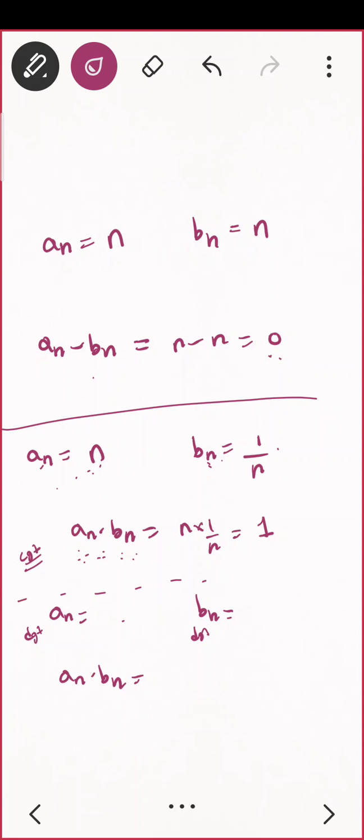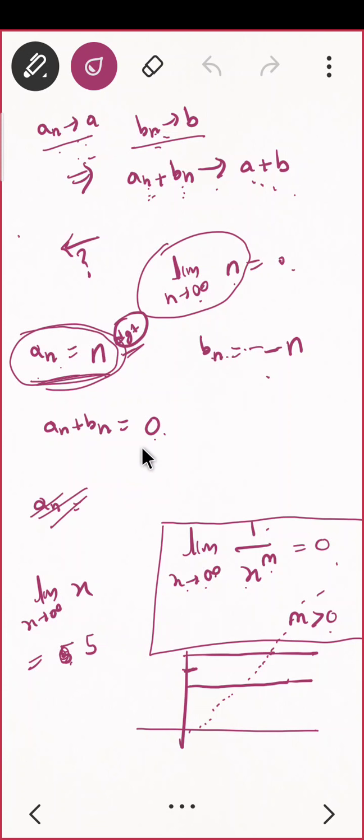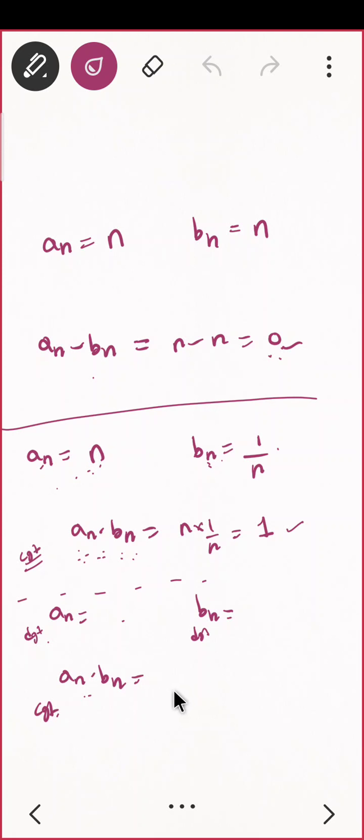Did you understand my question? Give me En which is divergent, give me Bn that is divergent, but their product must be convergent. Give me such En and Bn. Think about it. Observe one thing, in all the cases I have considered the product as constant. Here also, and here also if you take subtraction, I was taking a constant, and here I was getting constant. So my focus was to make that a constant value, then that will make my life easy.